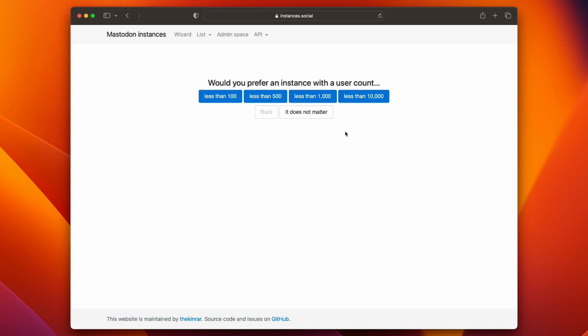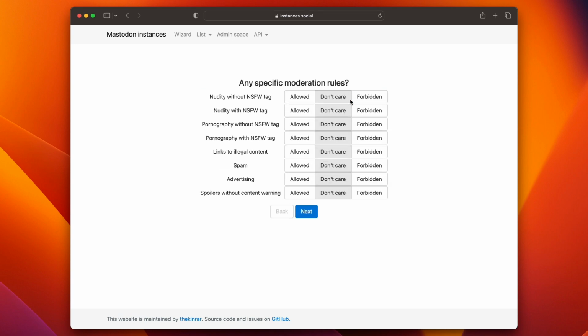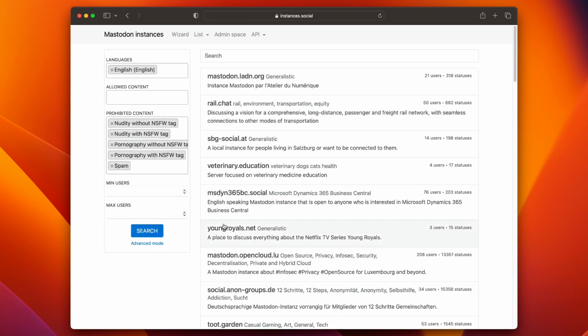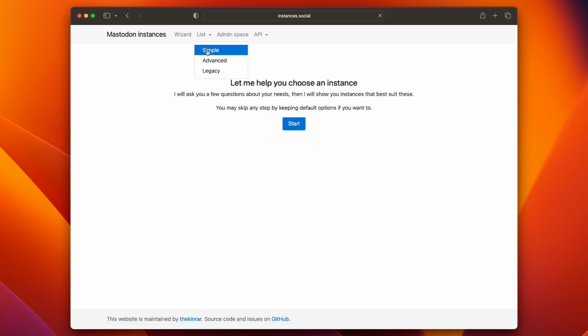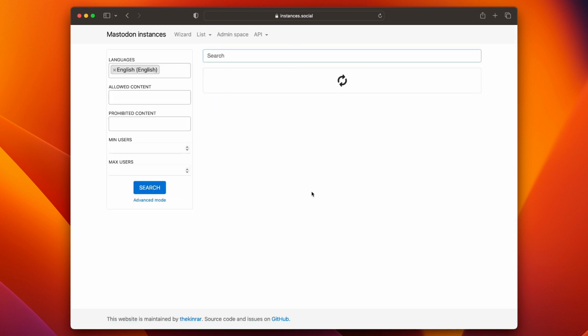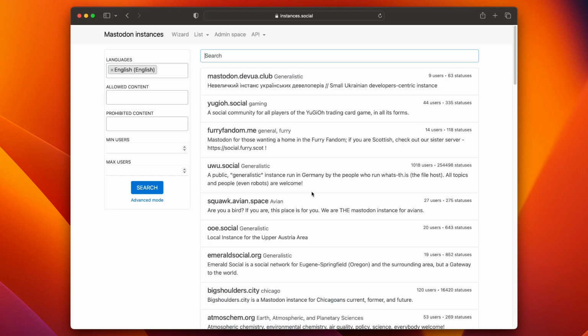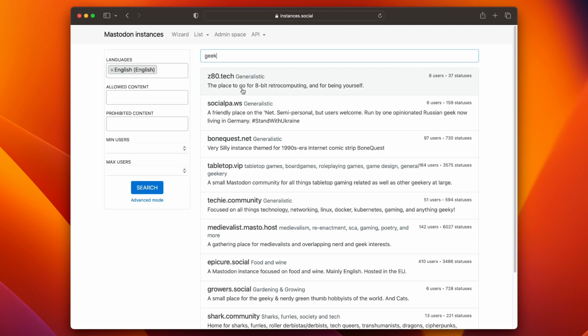If we want a smaller group, let's say less than 10,000, click on that. And then it gives you some moderation rules. All right, and this gives us a list of some smaller servers. Let's go back and we can search simple here. And then you can type in a search tag in the results. So let's say geek. And here's one for 8-bit retro computing. Pretty nice.